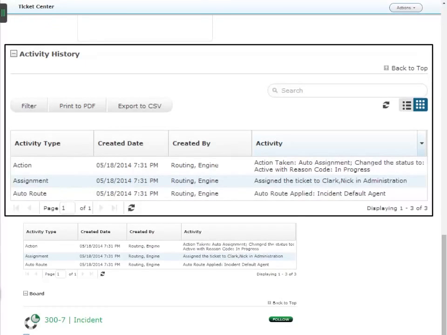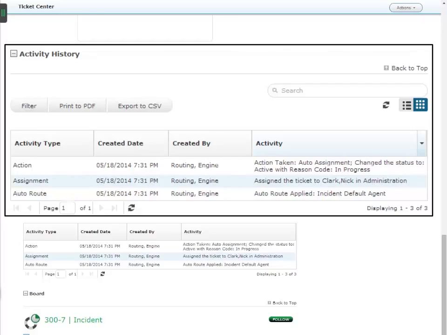After saving the ticket, we've scrolled down to see the activity history. This is the first place you should look to debug auto routes. The history log shows exactly which auto route was matched when the ticket was saved. Debugging is simple now. Remember that auto routes always work based on matching conditions. We now know that something did not match.